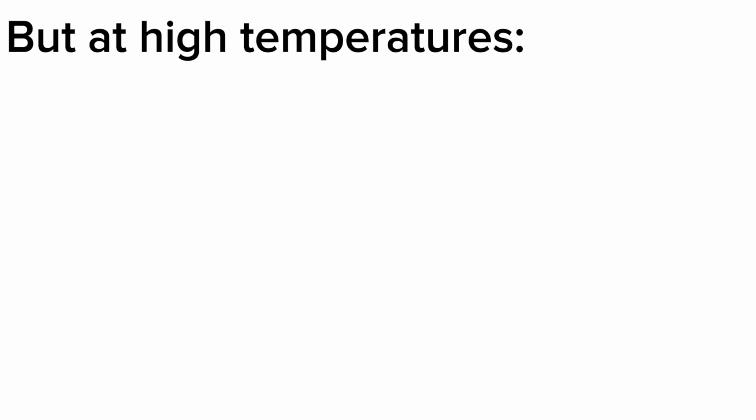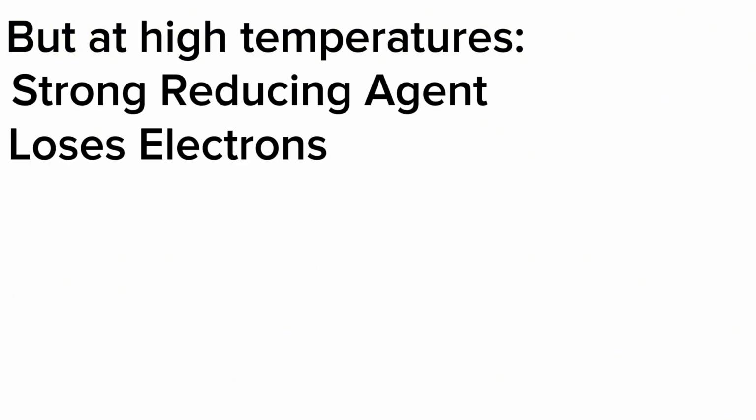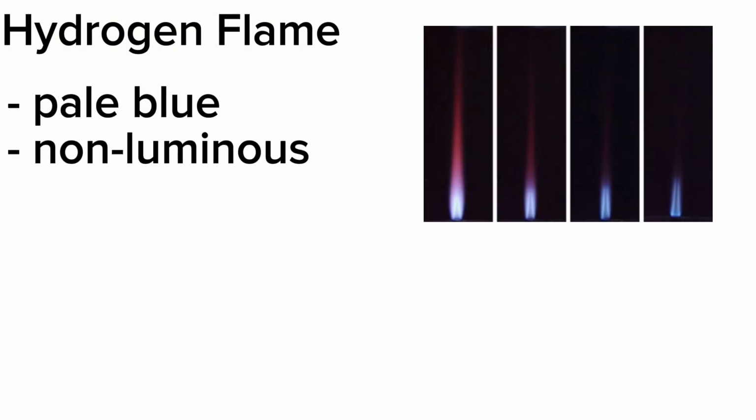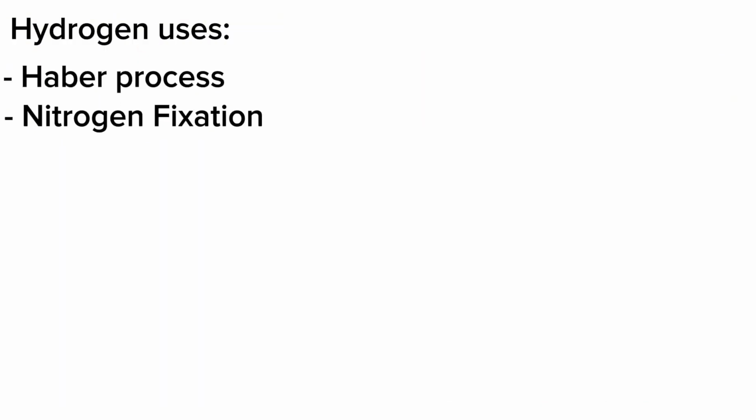At high temperatures, hydrogen is a strong reducing agent, which means it loses electrons. Hydrogen burns in air with a pale blue, non-luminous flame. When mixed with oxygen, it will produce an oxyhydrogen flame with a temperature over 2,500 degrees Celsius, capable of melting all metals. Hydrogen is used in the Haber process for nitrogen fixation.